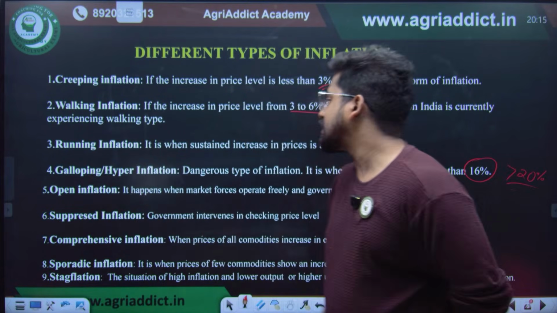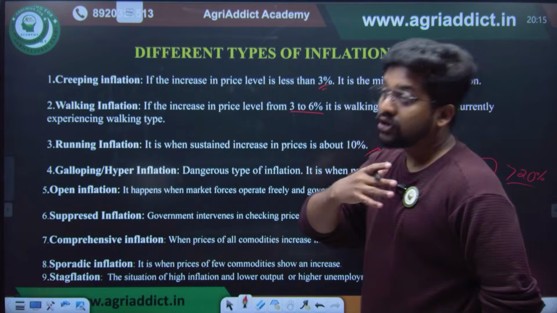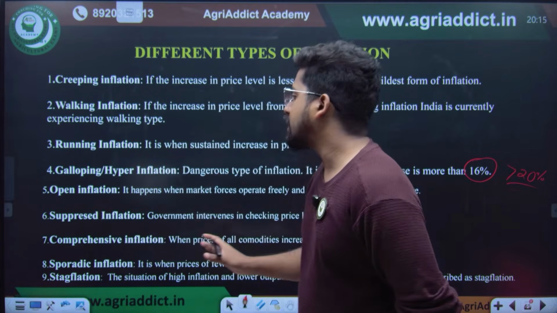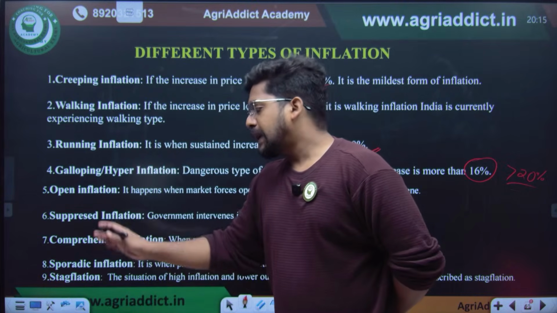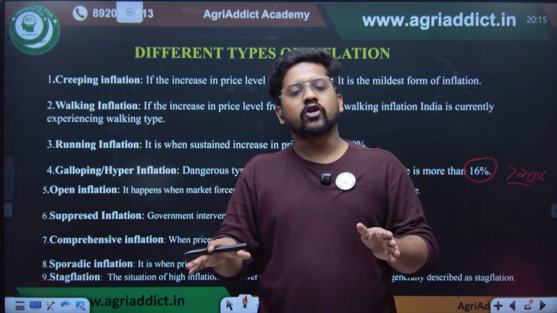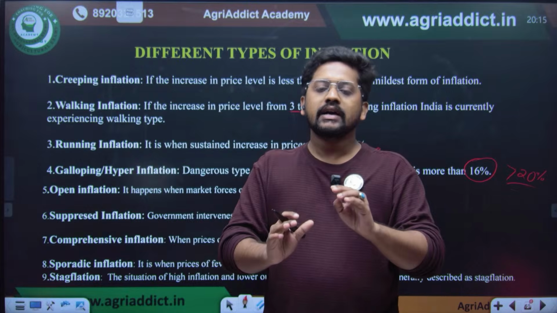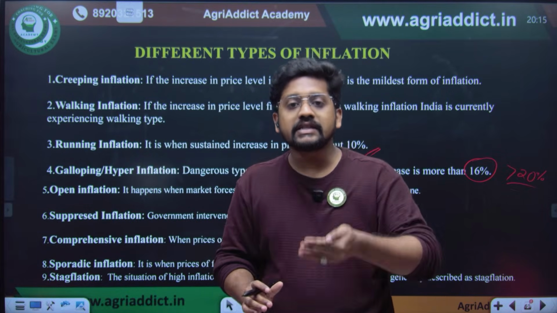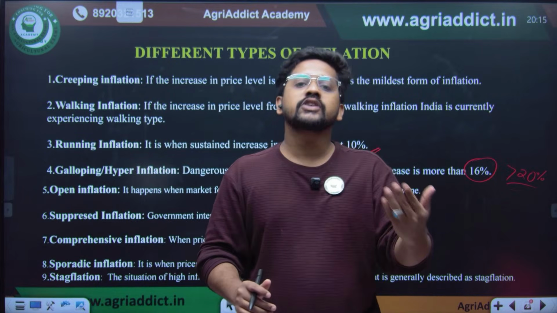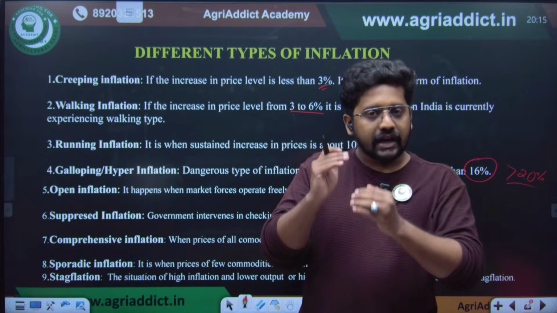Then there is open inflation. When the market forces operate freely and there is no government intervention, no government checks to control the inflation, you can say that it is open inflation. Suppressed inflation is actually an allowable rate of inflation in the economy. The government is allowing a little inflation in the economy, because that inflation will increase the economic activity. In order to get good revenue, people will be producing more. So that will help in the long term for economic growth, but in a controlled way.